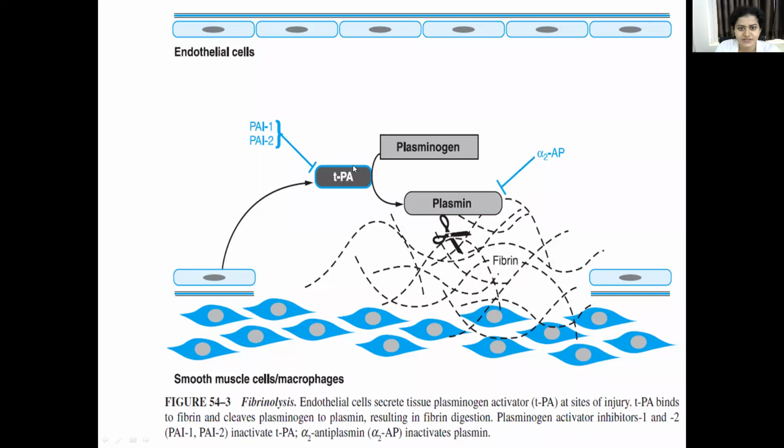They inactivate tissue plasminogen activator, and there is also alpha 2 antiplasmin, which inactivates plasmin. In this diagram, these are the intact endothelial cells. Whenever there is an injury, at the site of injury the endothelial cells will secrete tissue plasminogen activator, which causes breakdown of plasminogen to plasmin, and this plasmin causes digestion of fibrin. This is plasminogen activator inhibitor 1 and 2, which inhibits tissue plasminogen activator, and this is alpha 2 antiplasmin, which inhibits plasmin.